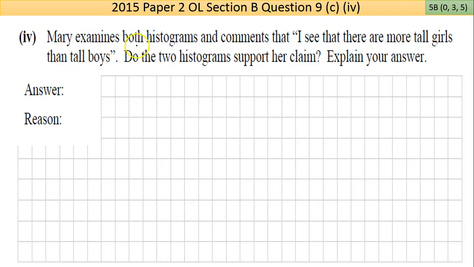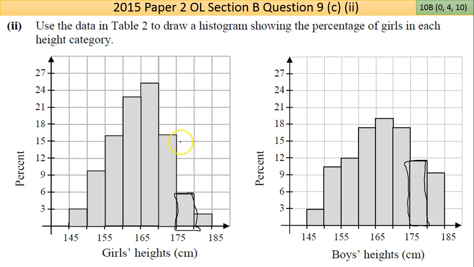Now part 4 here. Mary comes along and she examines both histograms and comments that, I see that there are more tall girls than tall boys. Do the 2 histograms support her claim? Explain your answer. So at least make a guess. Yes or no, 50-50 chance of getting it right. So let's go back and see. There are more tall girls than tall boys. Now, we know there's the same number of boys and girls in the whole thing. There are more tall girls than tall boys.